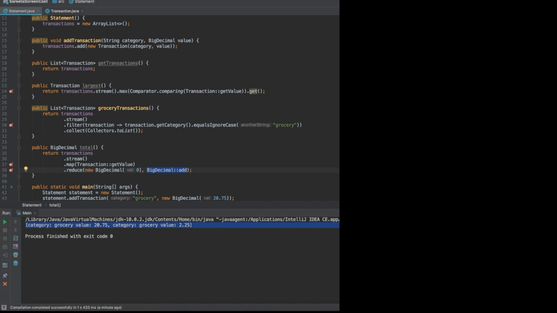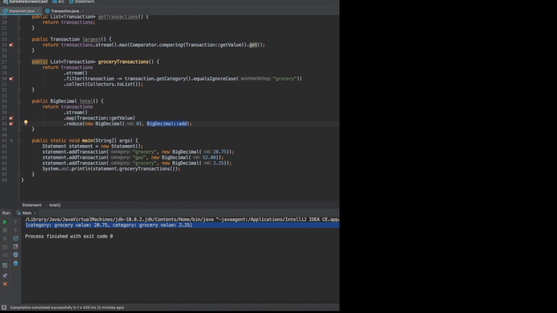And so the lambda expression will be called starting with a 0 and the first element in the stream, which will produce a single value. Then it will call the lambda expression again with the result of the first call and the second element, and it will keep doing that until all the elements are consumed from the stream, and it will result in a single value, which in this case will be our total. So now let's run that and see the output. Okay, so see 75, which is the total of 20.75, 2.25, 75, 25, 75.